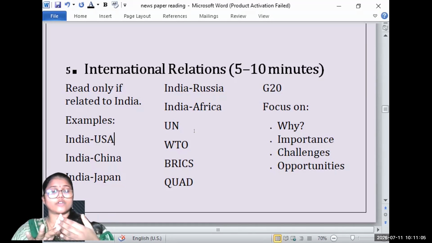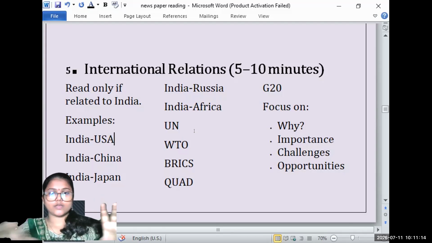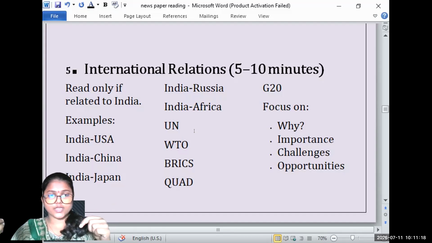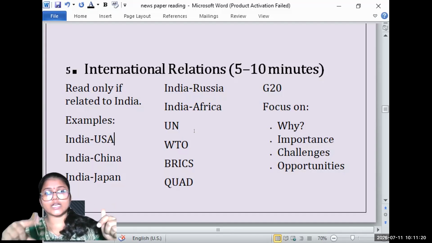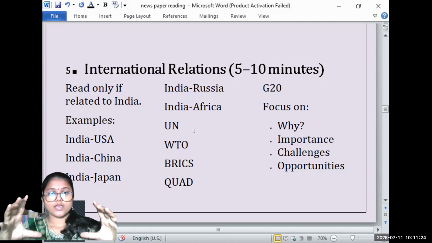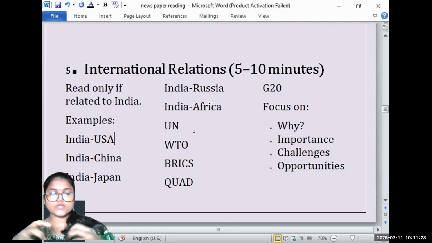You need to go through the geographical location of that particular country, that particular region. Maybe it could be the South Asian region. For example, the BRICS countries. What are the countries which come in the BRICS? What are the maps? What are the locations for them? What region are they covering? What are the common parts? What are the common geographical conditions between all of them? In this way you will know how to interconnect.